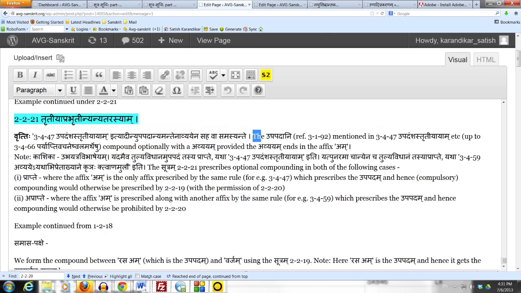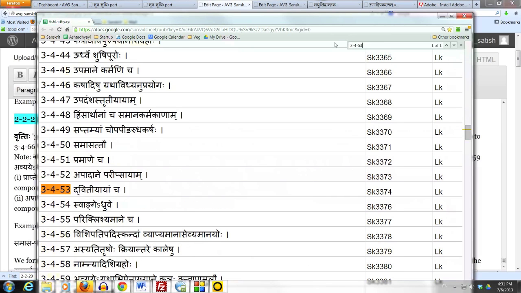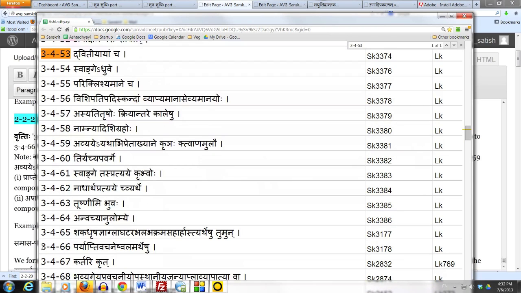Vasamasyante. Meaning the Upapadani. Of course, we know Sutram 3.1.92, which defines the Upapadam as Tatropapadam Saptamistam. In the present case, what do we have? We have Dvitiyayam, which ends in the Saptami Vibhakti. So therefore, a Dvitiyantam Padam is the Upapadam. So the Upapadani mentioned in 3.4.47 etc. up to 3.4.66, which also we have studied.